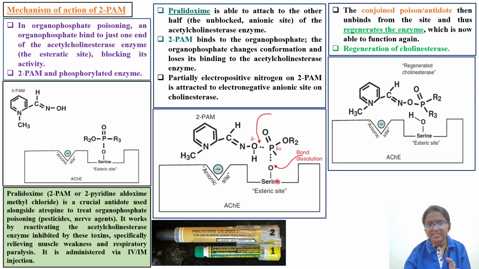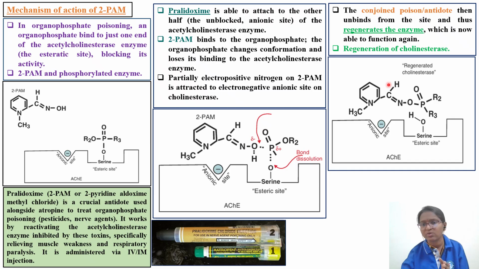Losing its binding to acetylcholine, it will detach from the acetylcholinesterase enzyme. The partially electropositive nitrogen on 2', is attracted to the electronegative site on the cholinesterase. Okay, this you have to remember.